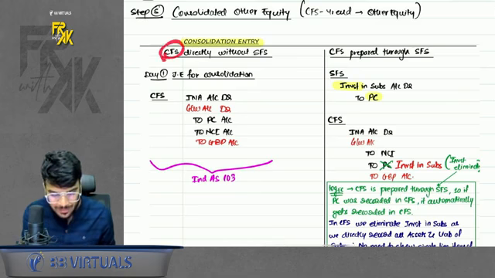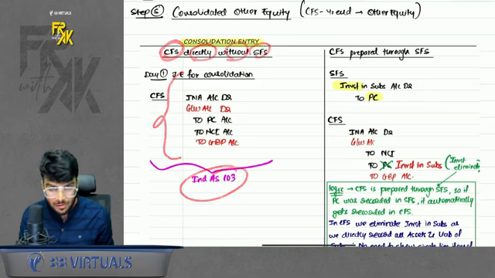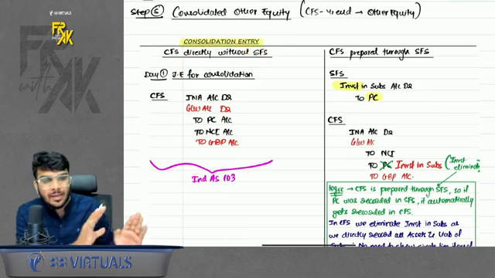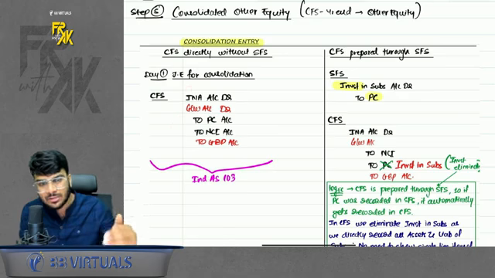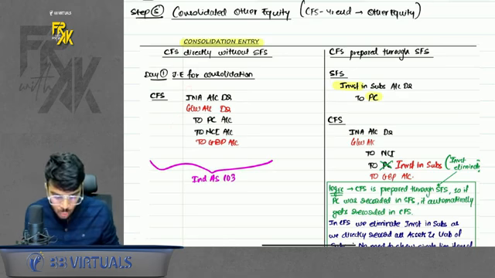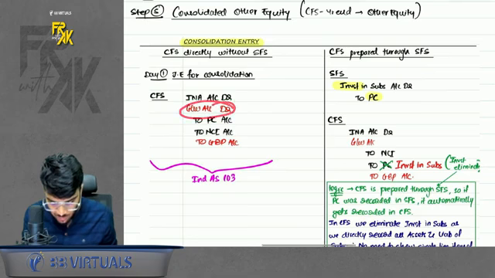First is where you are preparing CFS directly without SFS. This is what we did in Ind AS 103. Remember, in SFS there is no entry passed for takeover of the subsidiary, so we directly used to pass the entry in CFS, because in 103 we learned CFS on day 1. So we used to debit INA, debit goodwill, credit PC and NCI. If a difference came, we used to say goodwill or gain.